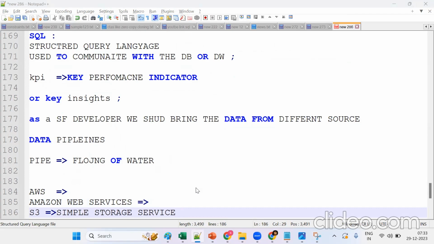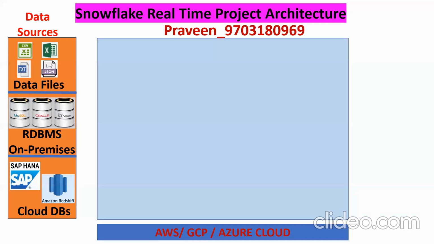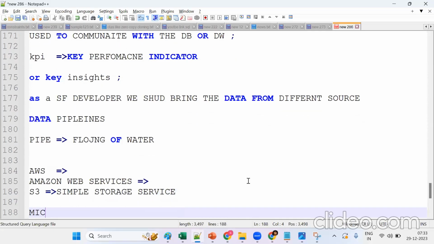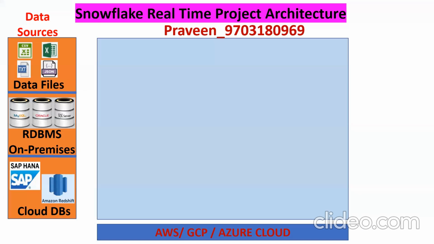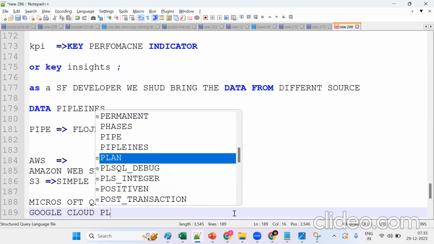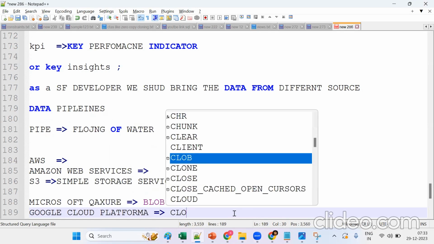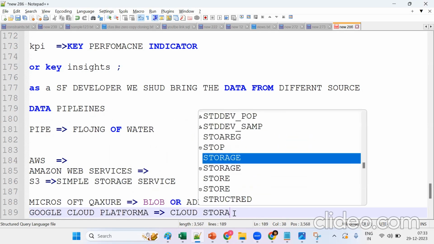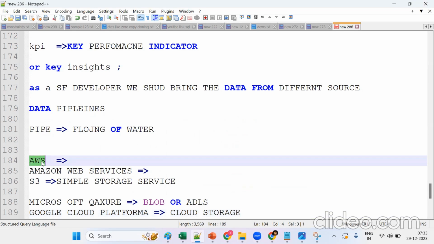Now go back here. One more thing it supports: Microsoft Azure. There, data will be stored in Blob or ADLS. We'll see the same thing. In a similar fashion, one more is GCP, Google Cloud Platform, where data will be in Cloud Storage. So this is the basic understanding. See, Snowflake supports multi-cloud: AWS, Azure, and GCP.